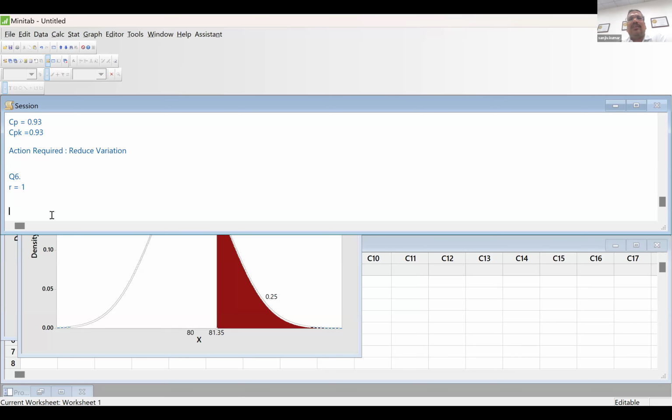No, no, sir. I wrote it in the diary, sir. Okay, then. No problem. Anyway, if it is the same, then R is 1. Coefficient of correlation is 1. Okay, sir.